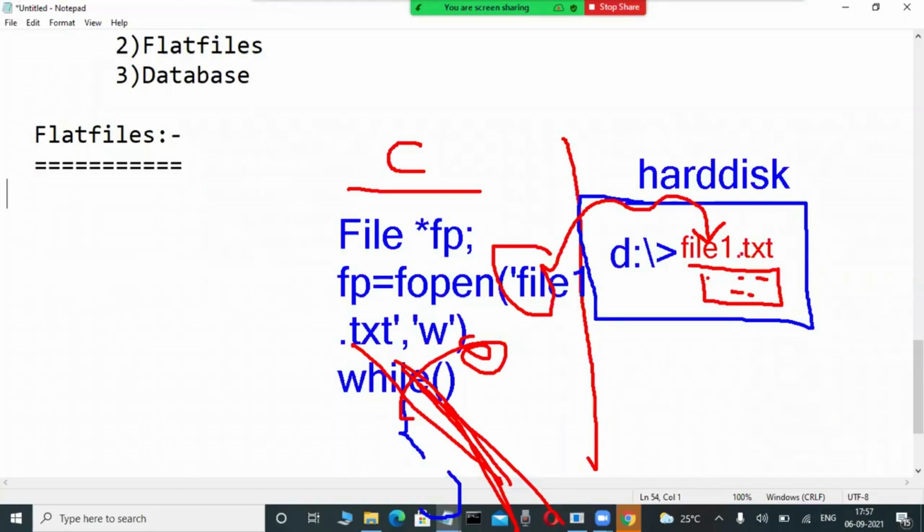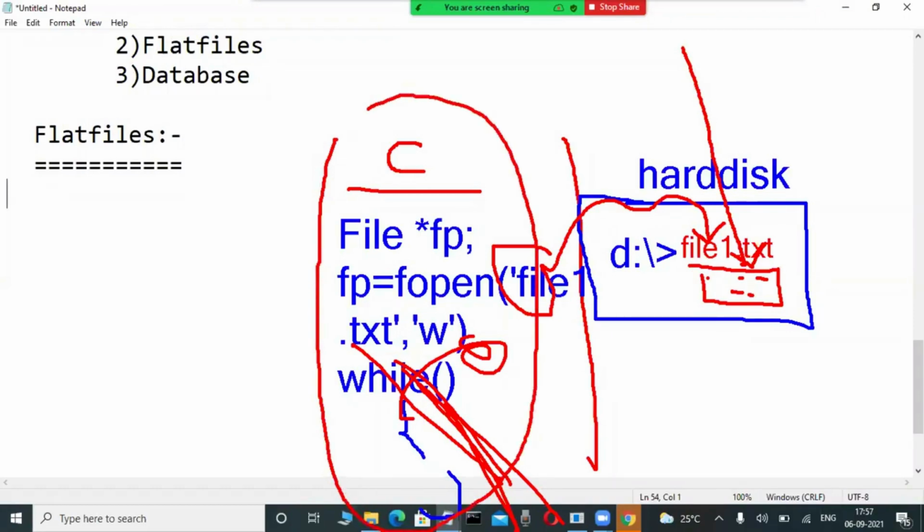What is the flat file approach? It means we are storing the data permanently in files, in a drive, like the C drive or D drive, as operating system files. But storing the data this way is very difficult with these programming languages. In olden days, COBOL and ADA were programming languages like that. That was very difficult.